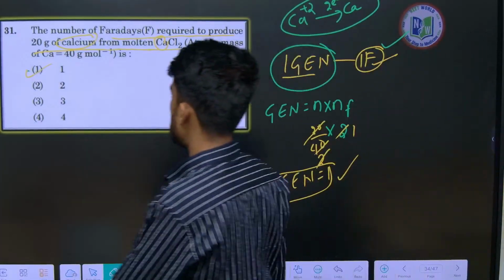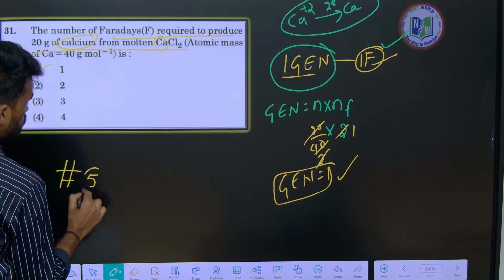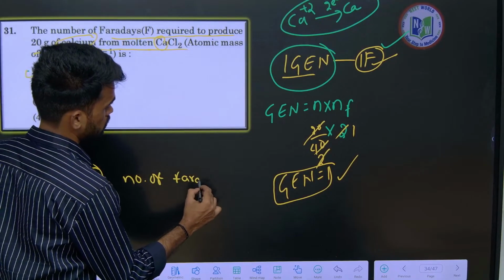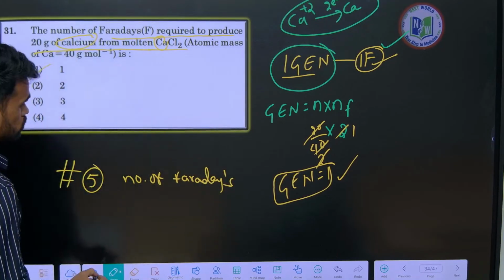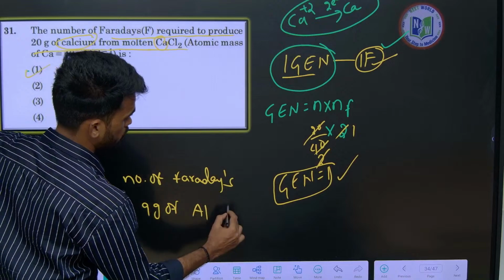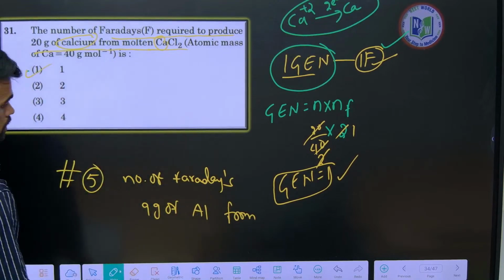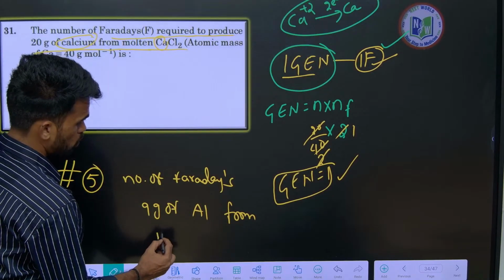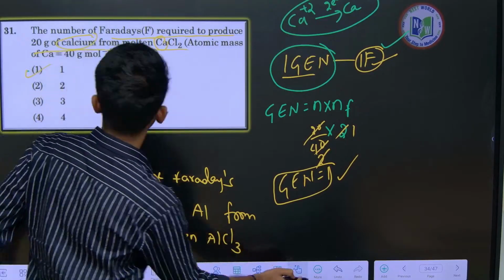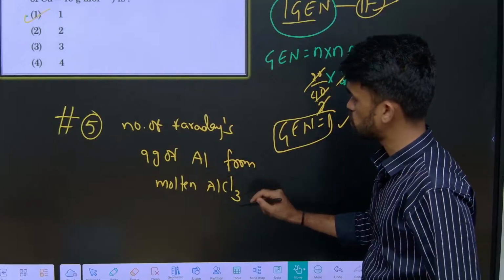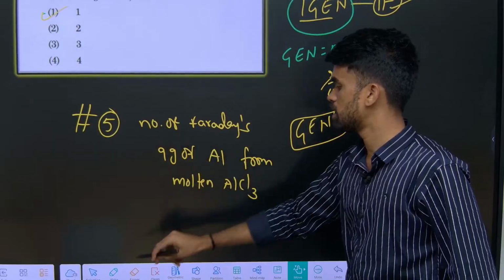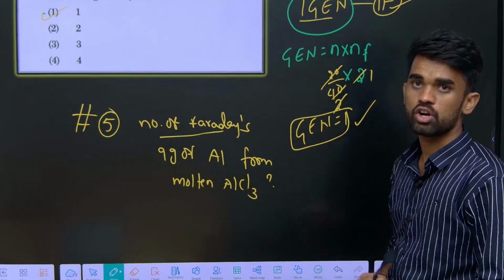Now I will be asking you hashtag question number 5. The number of Faradays required to produce 9 grams of aluminium from its molten AlCl3. From 9 grams of aluminium we should produce from its molten AlCl3. So in order to produce 9 grams, how many Faradays are required here? This is my question. You have to answer in the comment box.